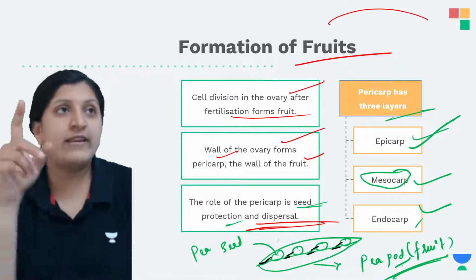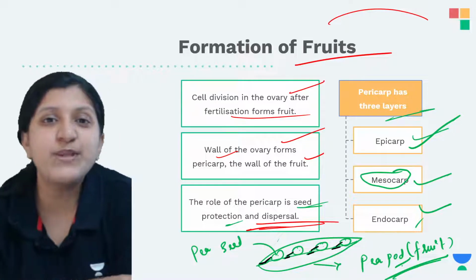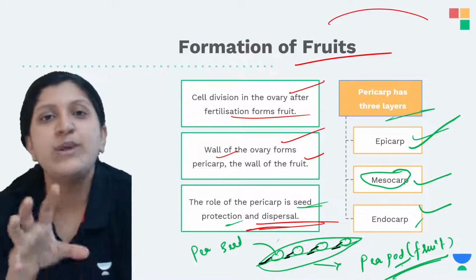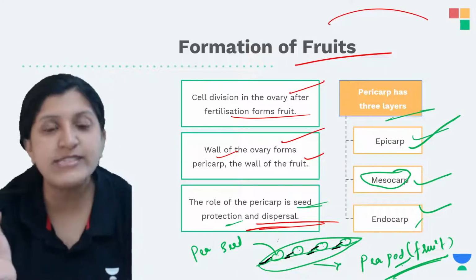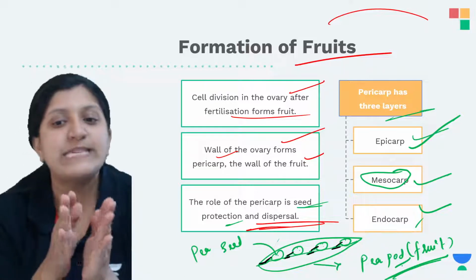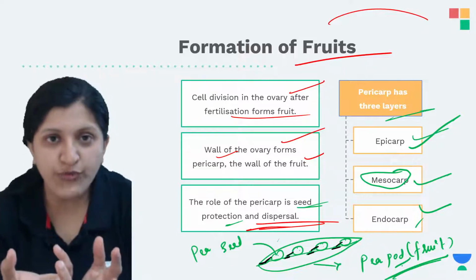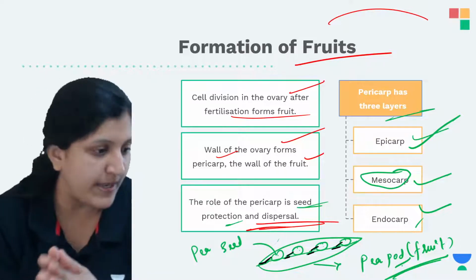In the case of humans, the placenta we talk about is between the mother and the child, which is again a tissue where material exchange occurs. Here also this tissue is basically holding this ovule firmly inside the ovary wall. All right.